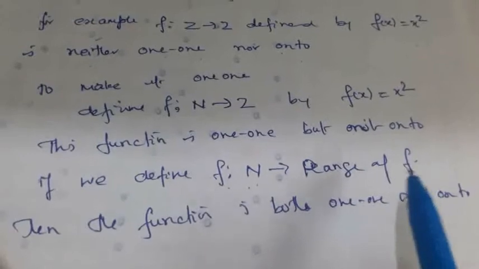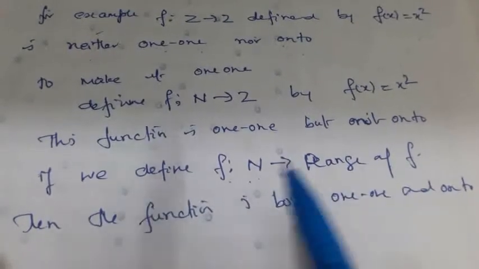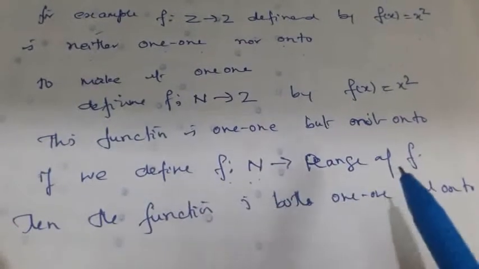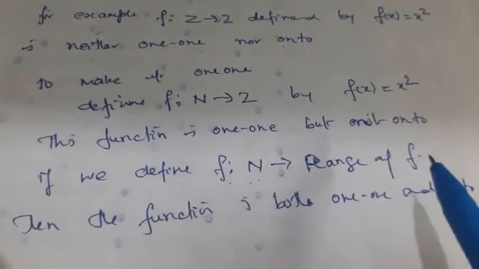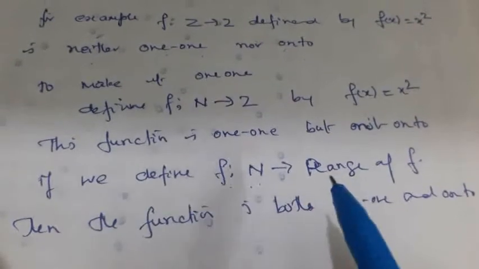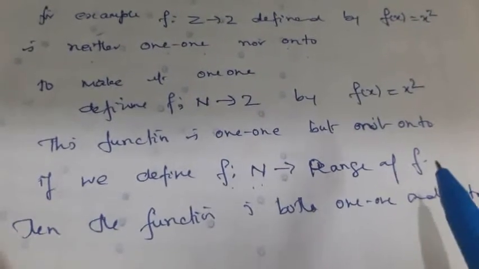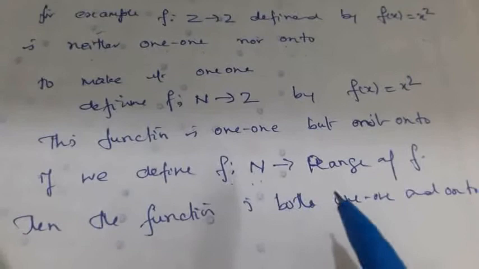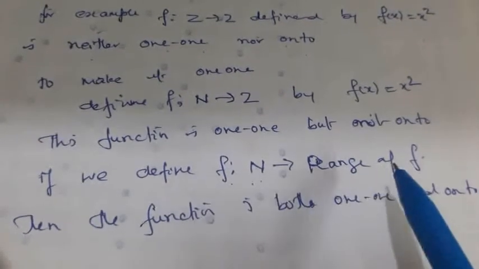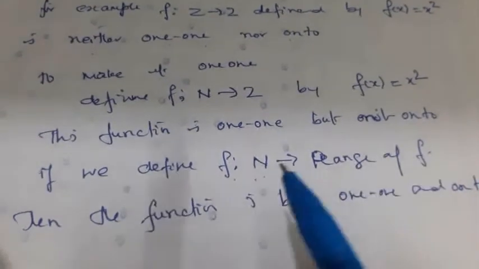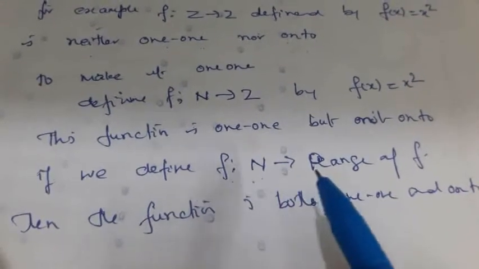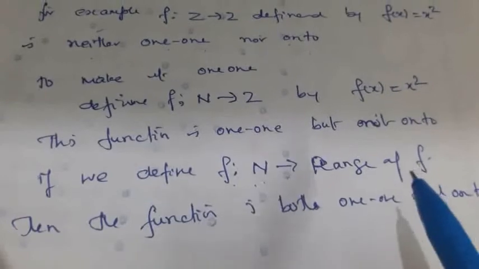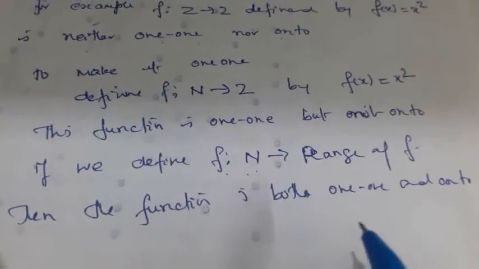The pre-image of 4 is 2, pre-image of 9 is 3, pre-image of 64 is 8, pre-image of 100 is 10. Thus every element in the range of f has a pre-image. Therefore this function f from N to range of f is both 1-1 and onto.